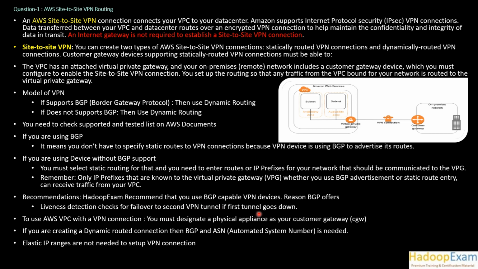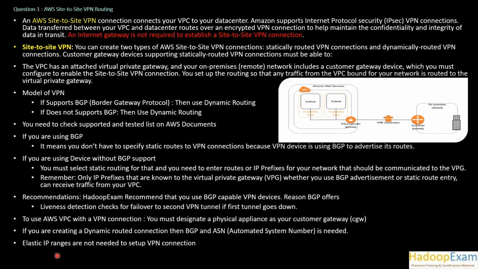If the first tunnel goes down, for the AWS VPC with a VPN connection, you must designate a physical appliance as your customer gateway. This must be a physical appliance at the customer gateway. You have to define it. So if you are creating a dynamic routed connection, then BGP and ASN are needed, correct? BGP and ASN are needed, and elastic IP ranges are not needed to set up a VPN connection.